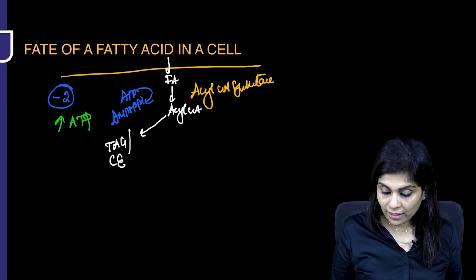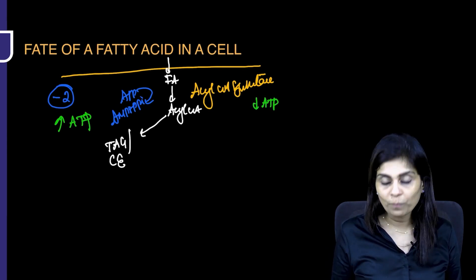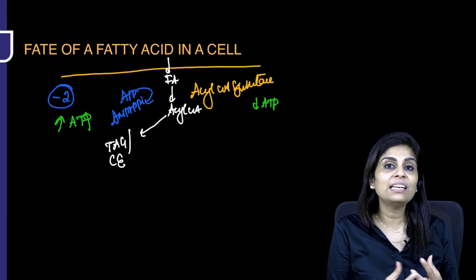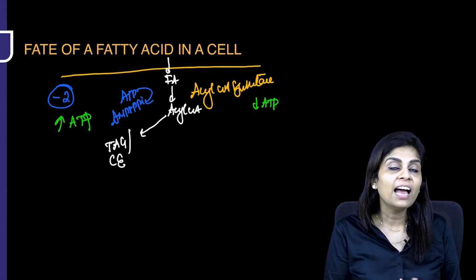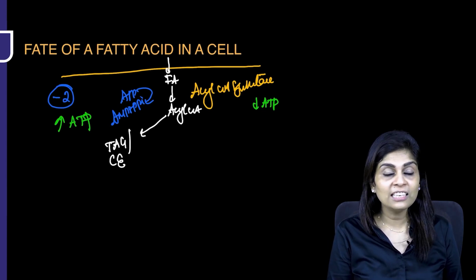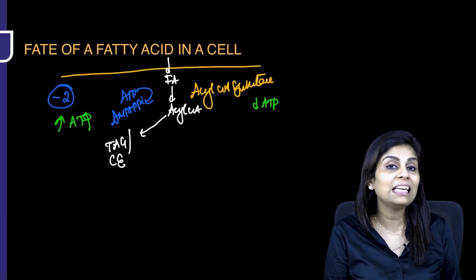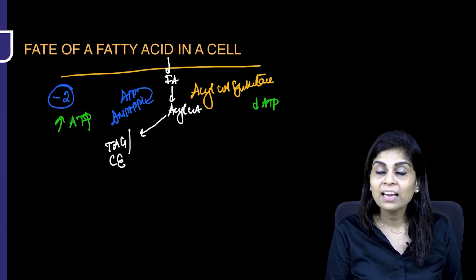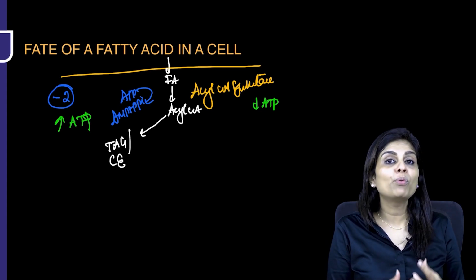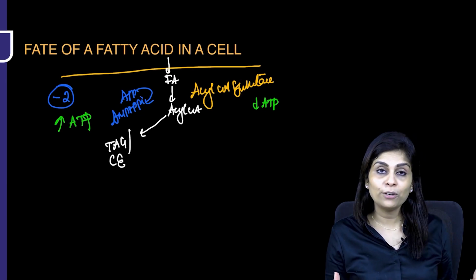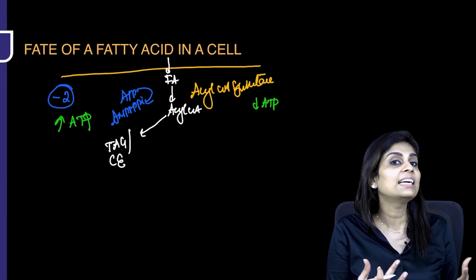But what if the energy status of the cell is low? In that case, you want your fatty acids to be oxidized. And for your fatty acids to be oxidized, your fatty acid should cross the inner mitochondrial membrane. As acyl-CoA, which is polar, it cannot cross the inner mitochondrial membrane, so you need a carrier.